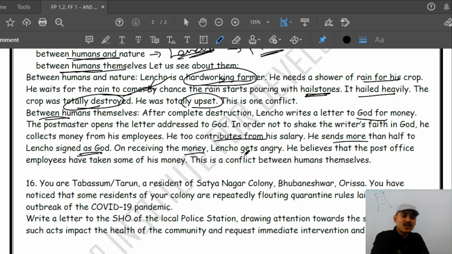On receiving the money, Lencho was angry because he received only 70 pesos. He thought that these post office employees had stolen his money, that they were a bunch of crooks. This is the conflict. These post office persons were trying to contribute their salaries just to help Lencho, and here Lencho gets angry. So this is the conflict between humans themselves.